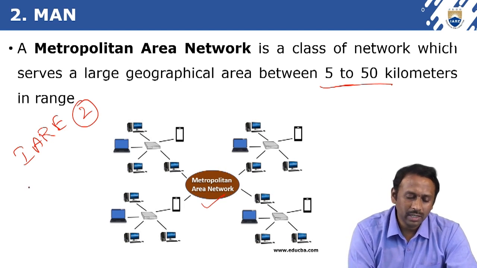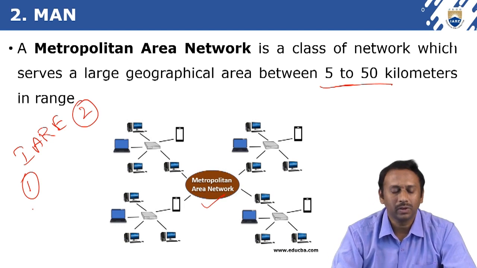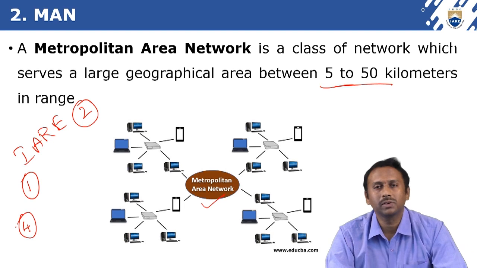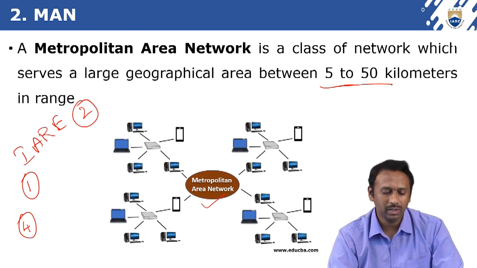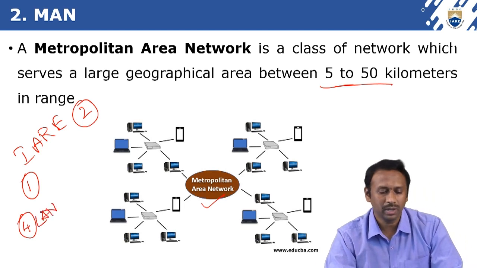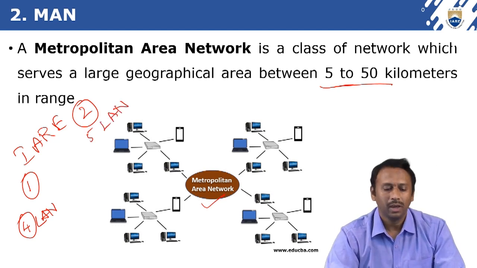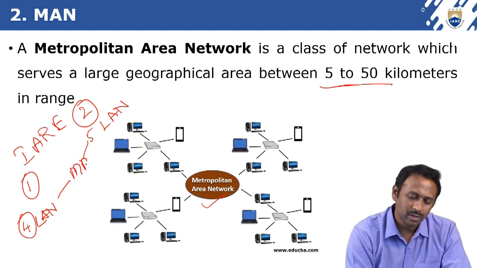Assume that the first branch has four LANs interconnected, and in the second branch there are 5 LANs, and these two branches are interconnected with a metropolitan area network.